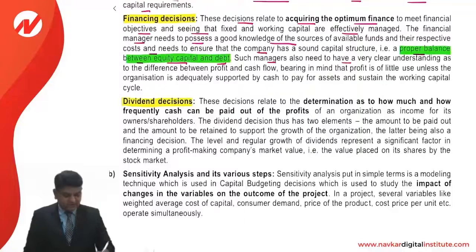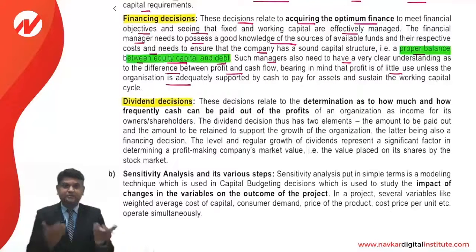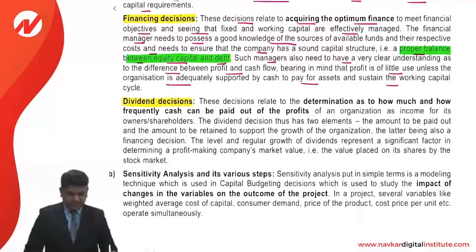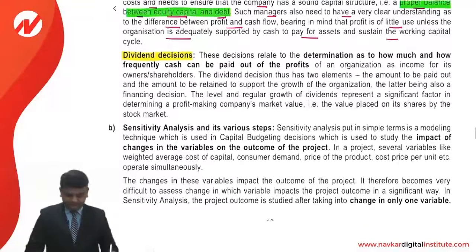Such managers also need to have a very clear understanding of the difference between profit and cash flows, bearing in mind that profit is of little use unless the organization is adequately supported by the cash to pay for the assets and sustain the working capital cycle.